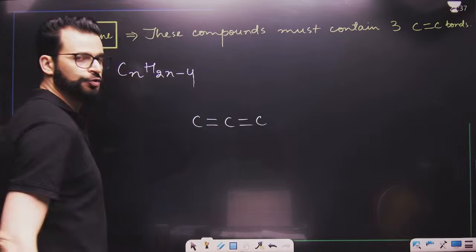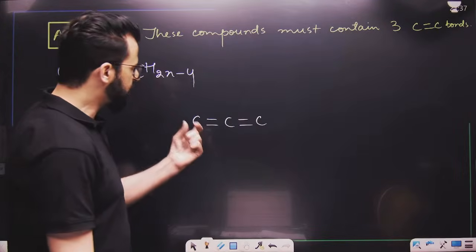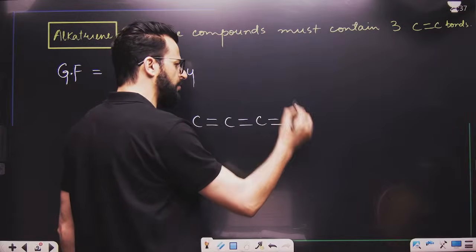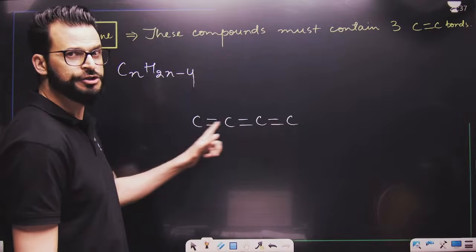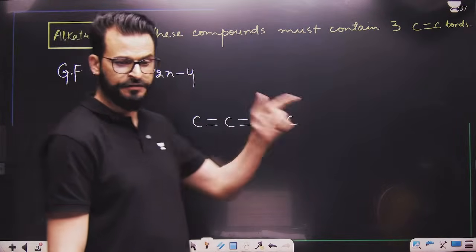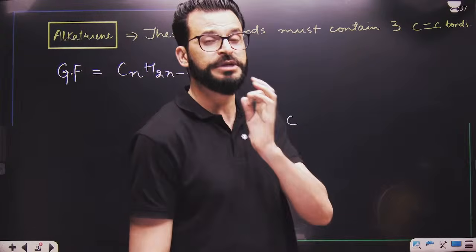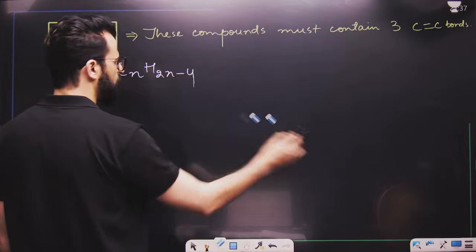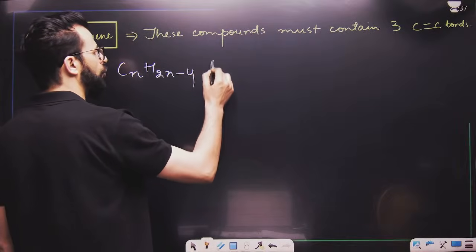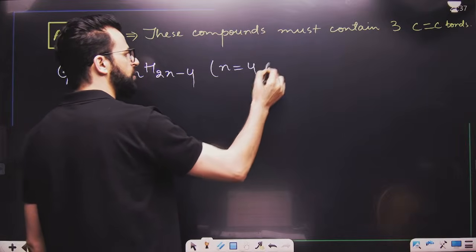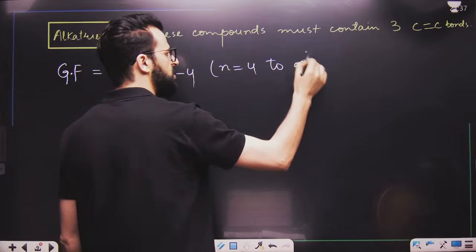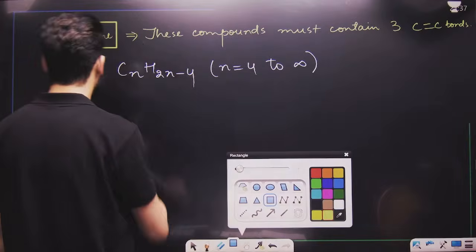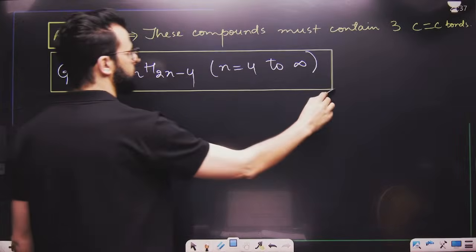These are 2 carbon-carbon double bonds. Now, at least 3 carbon-carbon double bonds. For 3 carbon-carbon double bonds, what should be the minimum number of carbons present over here? It should be 4. So, if it is 4, can I put the value of n here as 4 to infinity? Yes or no?